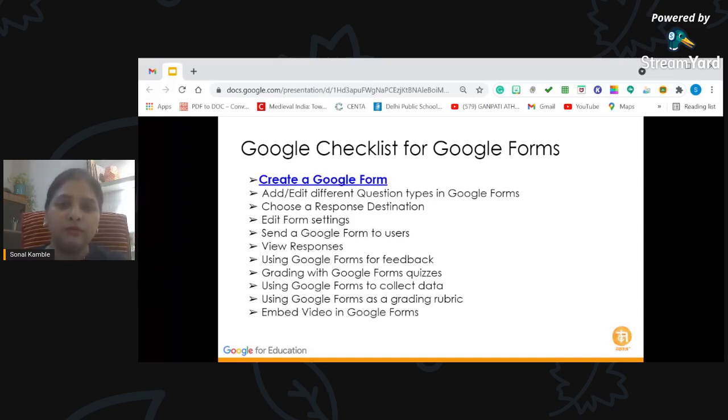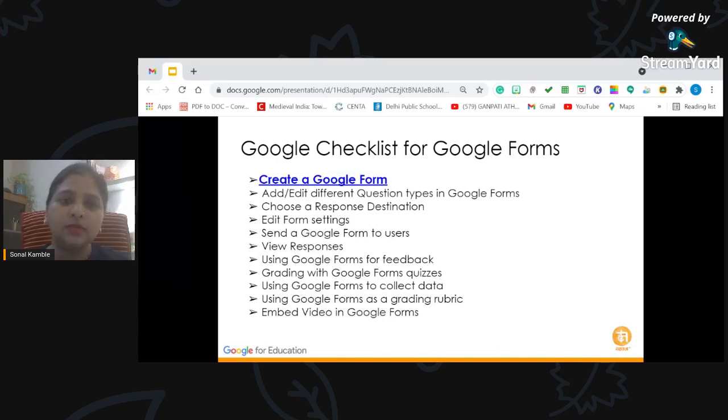Now, as we go about Google Forms, these are a few of the things which I will try to cover during the session. The first thing is creating a Google Form, then how we can add and edit different types of questions in Google Forms, then how to choose a response destination, how we can edit the form settings, what different settings are available to us and how we can change them as per our needs and requirements.